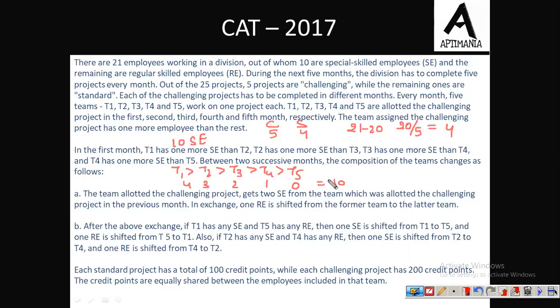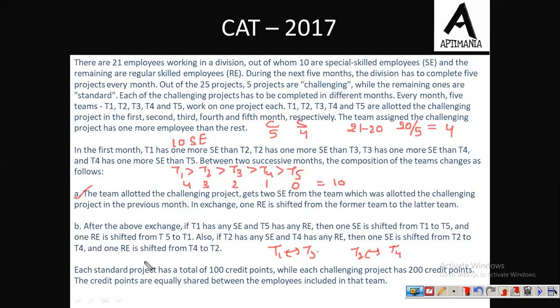Fine. Now the second point is, after the above exchange, if T1 has any SE and T5 has any RE, then 1 SE is shifted from T1 to T5 and 1 RE is shifted from T5 to T1. Also, if T2 has any SE and T4 has any RE, then 1 SE is shifted from T2 to T4 and 1 RE from T4 to T2. So after exchange A, there is one more exchange in which T1 and T5 are involved and T2 and T4 are involved with certain conditions.